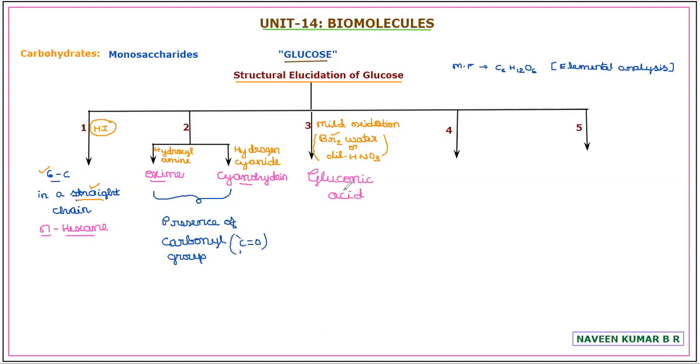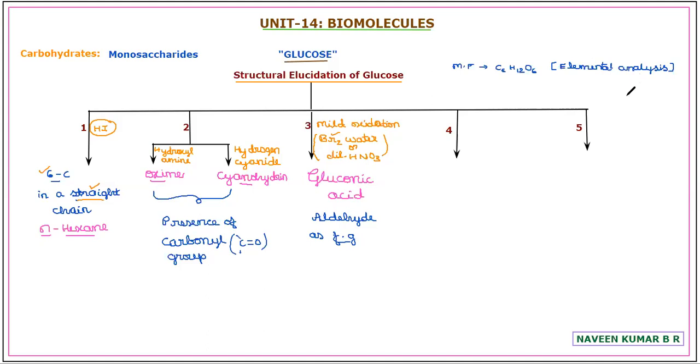The names are not complicated, just focus and you can easily remember. So practice in the beginning, and the names will become familiar. Now, obtaining gluconic acid by treating with bromine water or dilute nitric acid confirms about the structure of glucose that it contains aldehyde as a functional group. The functional group present in glucose is aldehyde. It is shown by treating with mild oxidation condition and obtaining gluconic acid.